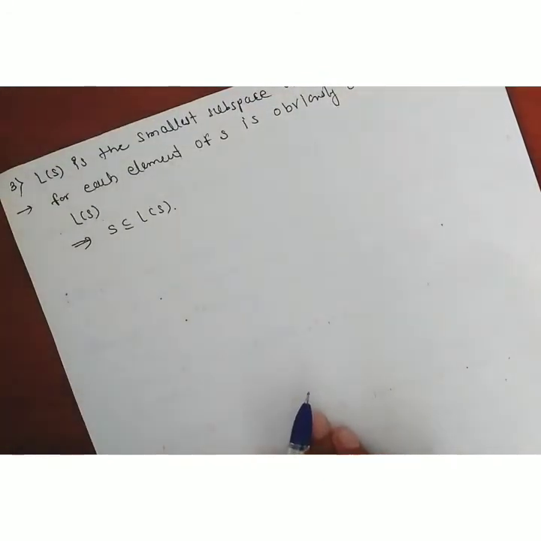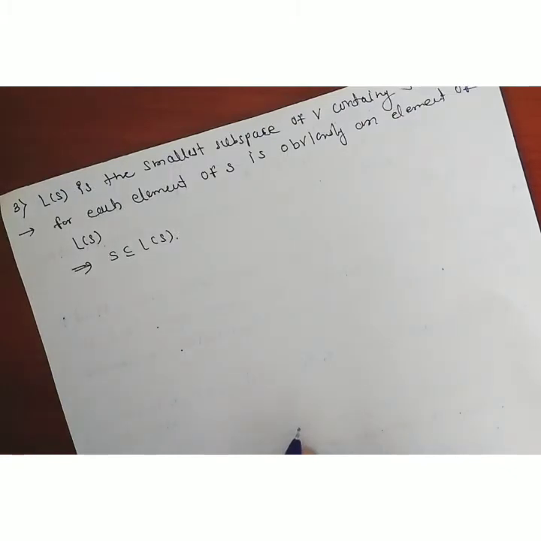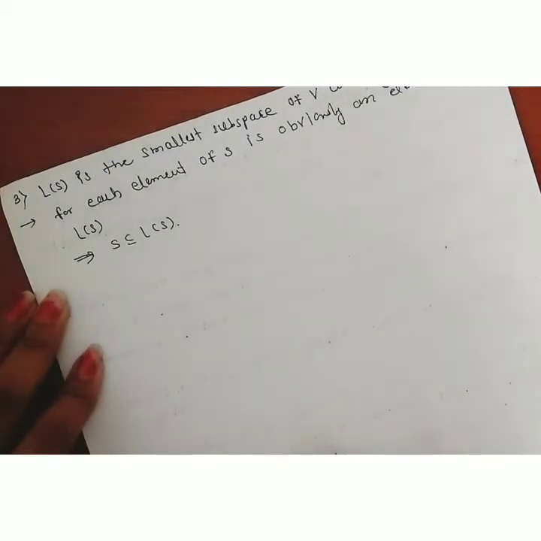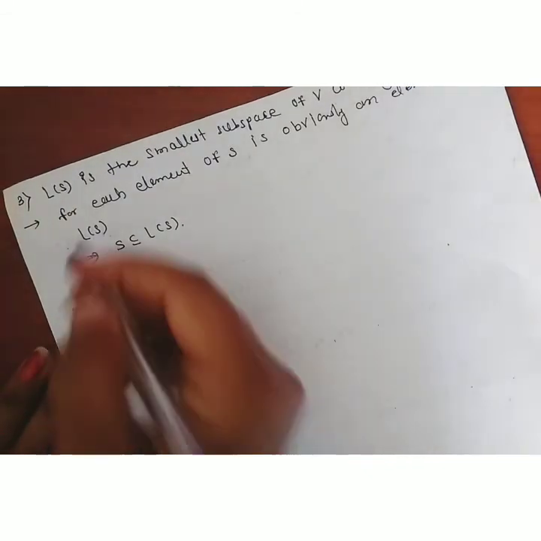Now what do we have to show? L of S is the smallest subspace of V. In the previous case, we already showed that L of S is a subspace of V. Now we have to show that it is the smallest. That is, for any subspace W of the vector space V, L of S is smaller than any such subspace. Therefore we consider any other subspace, suppose W, and then we show that L of S is smaller than this W.